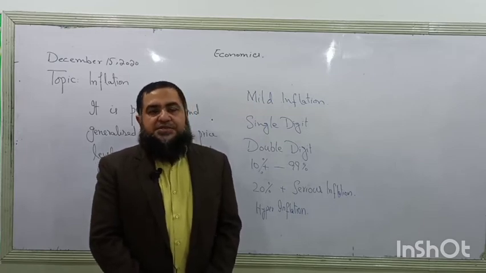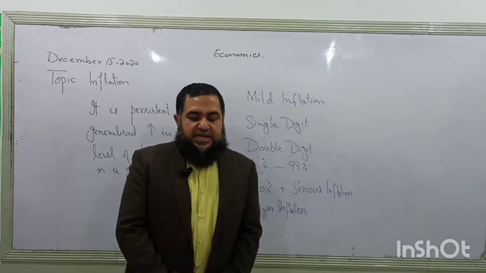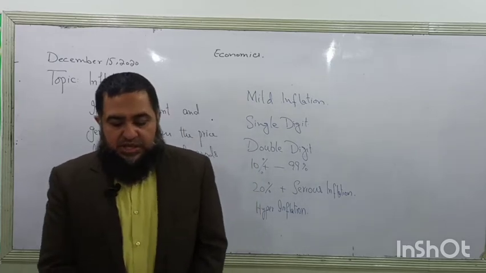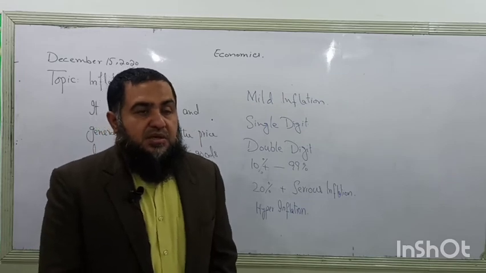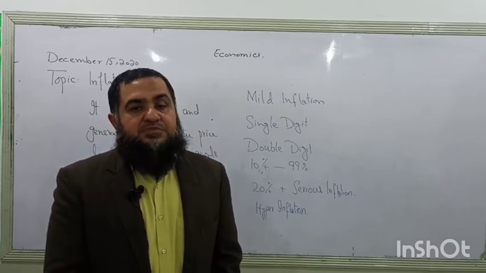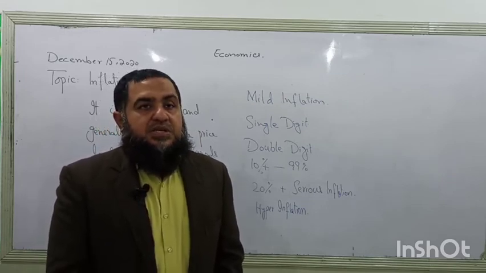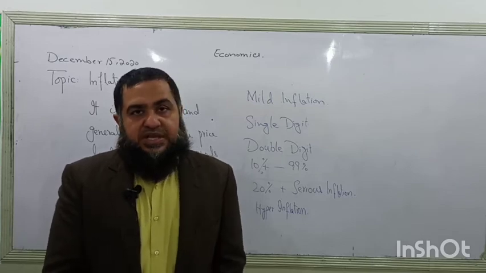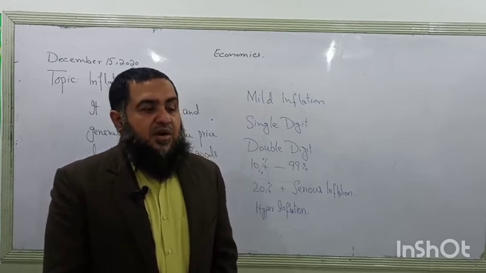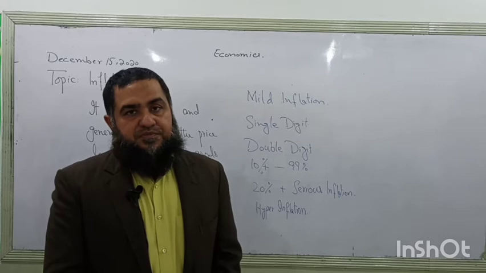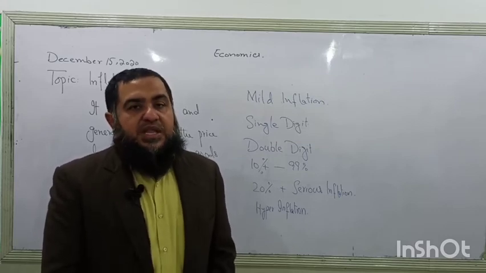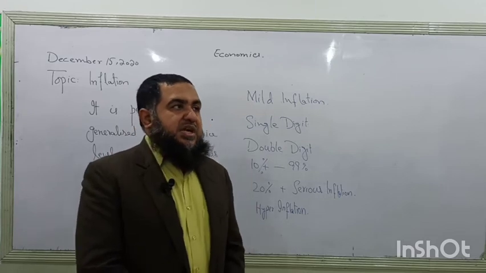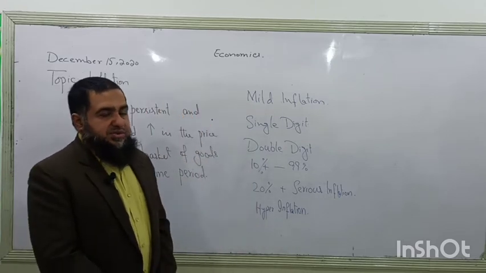It took place after the Second World War in Germany, when instead of the Deutschmark, cigarettes were used as money, because the Deutschmark, the German currency at that time, lost all its value. Cigarettes were considered the most expensive item, and they were used as a medium of exchange instead of currency notes.